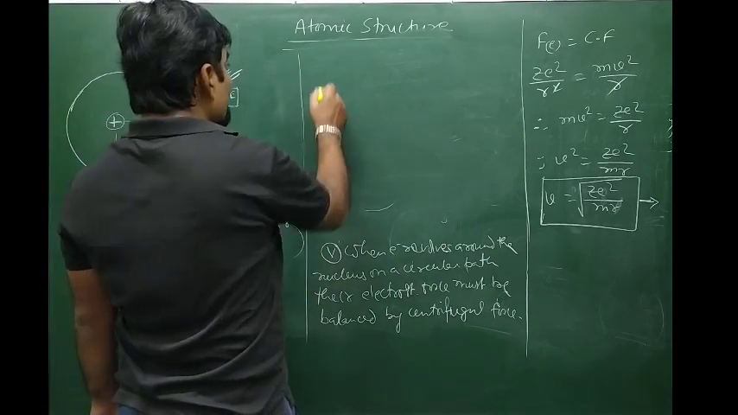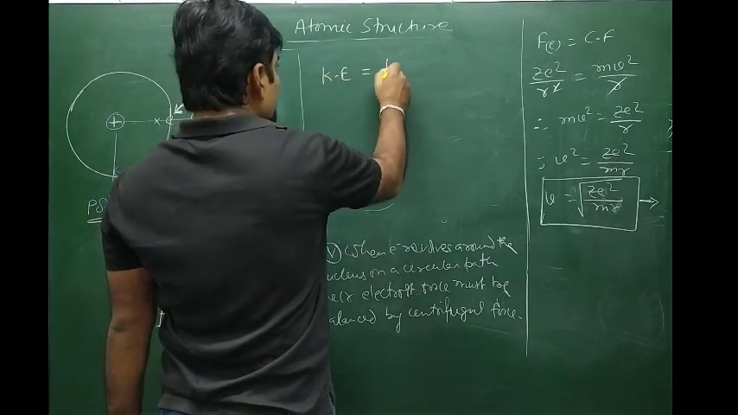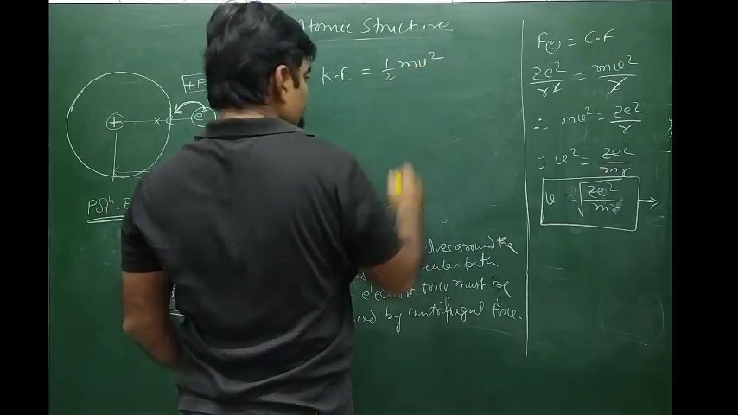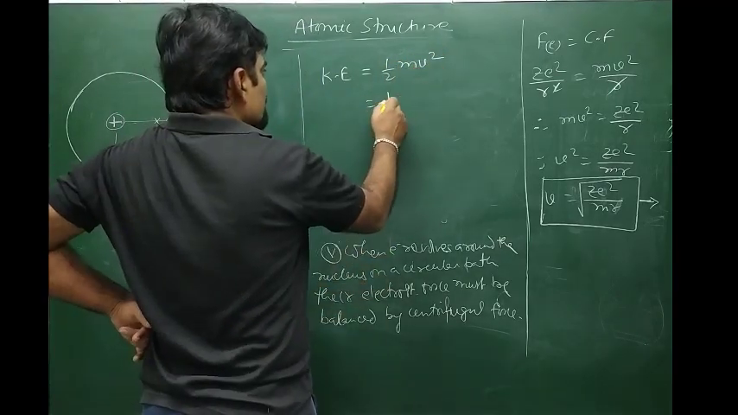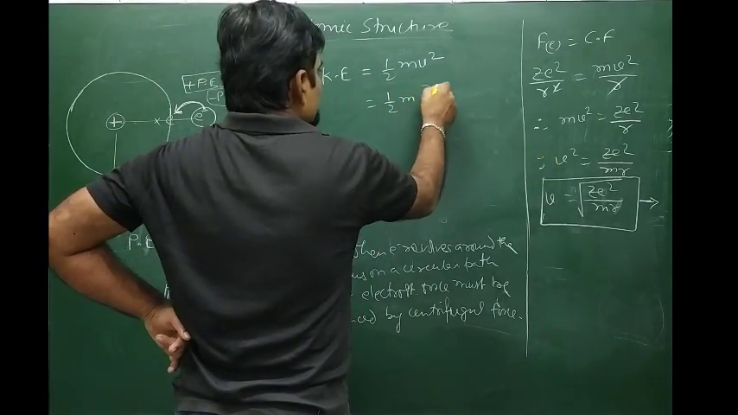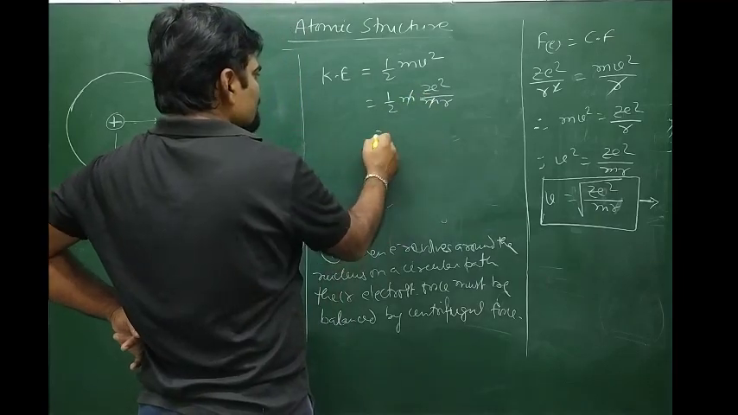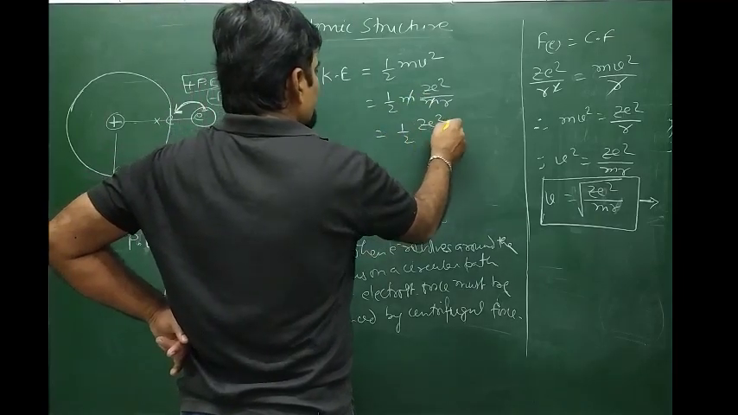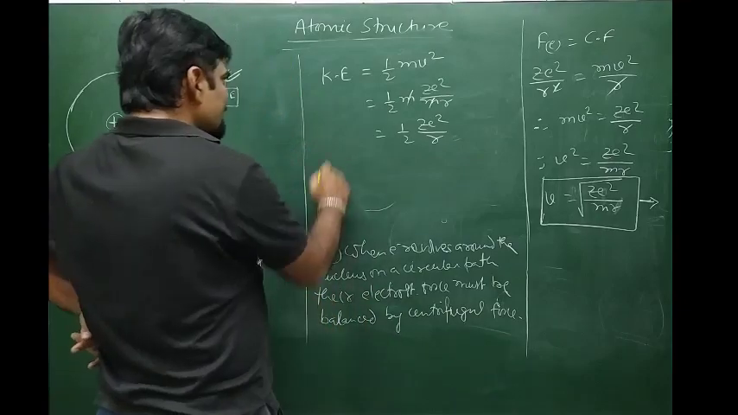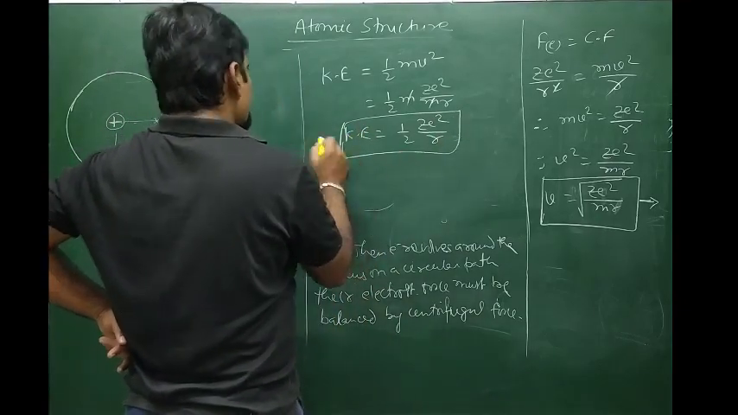So kinetic energy of the moving electron can be written as half mv square. V square from this equation is Ze square by mr, so m and m cancel. This will be equal to 1 by 2 of Ze square by r. So kinetic energy is equal to 1 by 2 of Ze square by r.